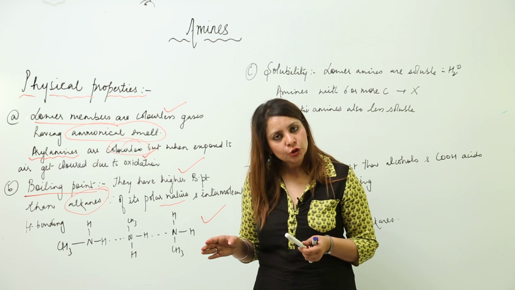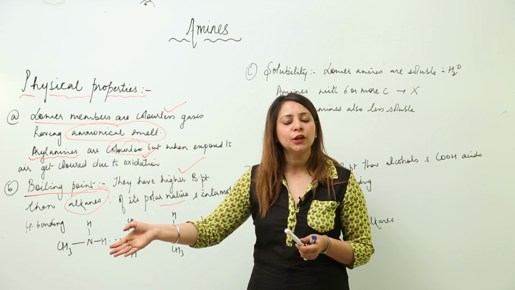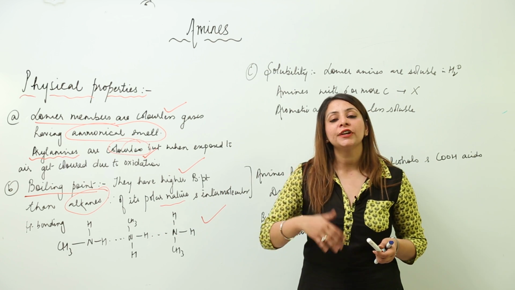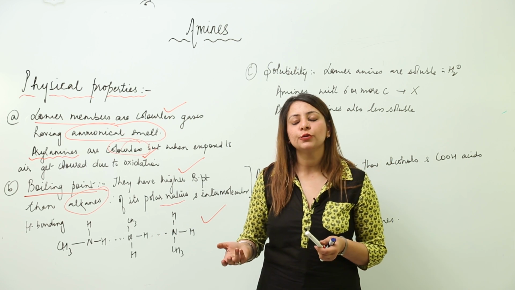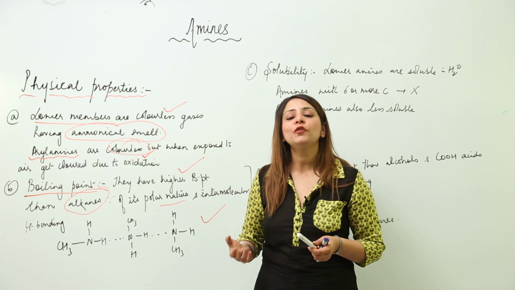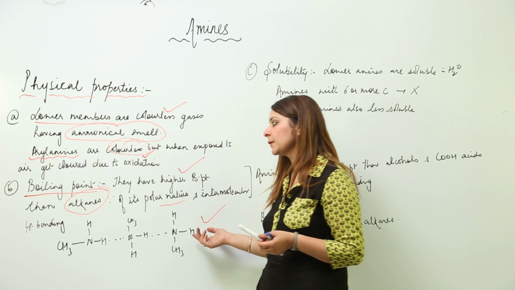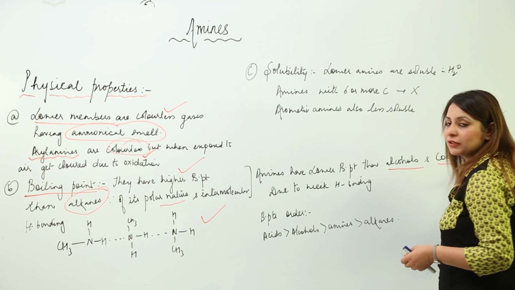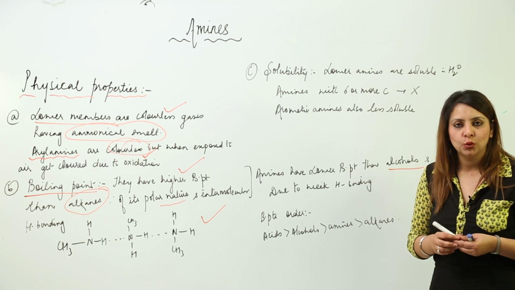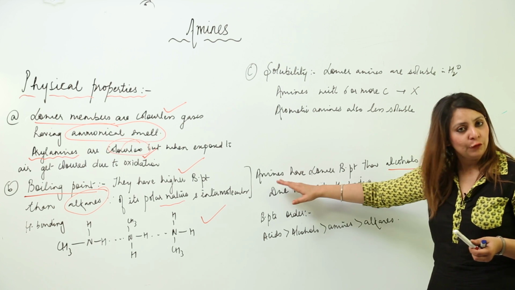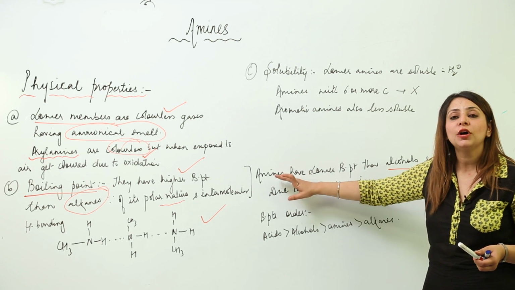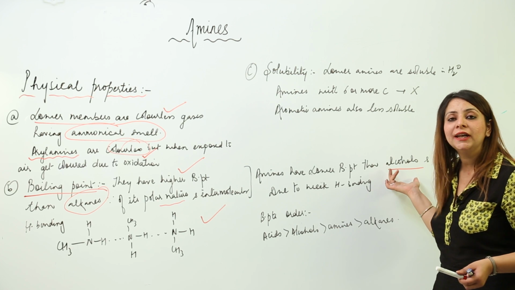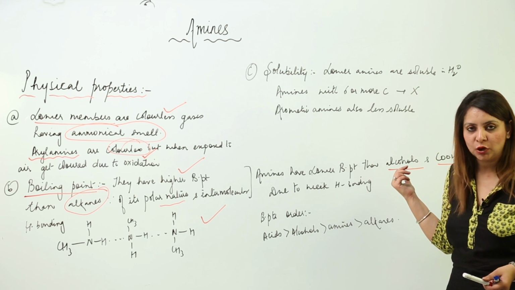Though the bonding is not so strong, still, as the alkanes cannot do that kind of bonding and amines can, the formation of a new type of bond obviously increases the force of attraction, therefore the boiling point increases. Now if we compare the boiling point of amines with alcohols and carboxylic acids, it is definitely lower. The reason is that though amines can form hydrogen bonds, the hydrogen bond formed by amines is not as strong as the hydrogen bonding in alcohols and carboxylic acids.